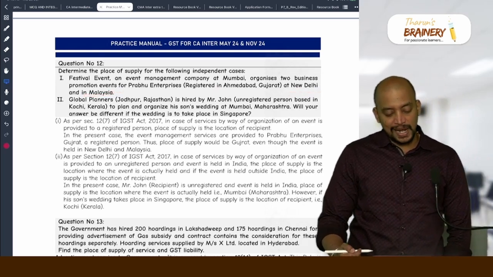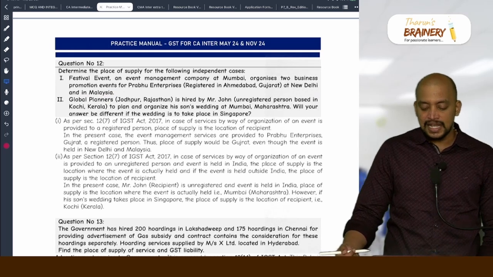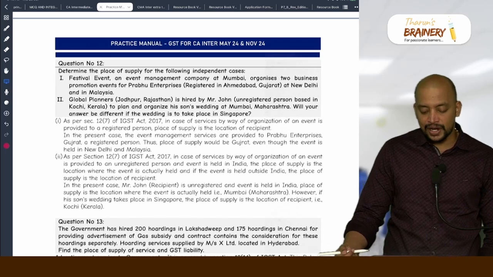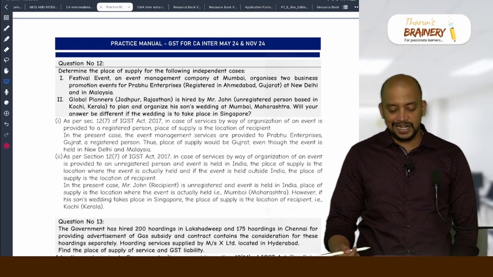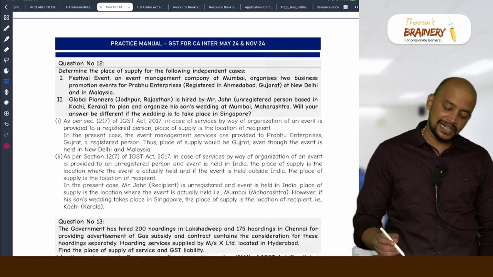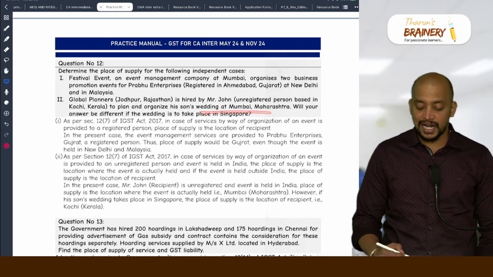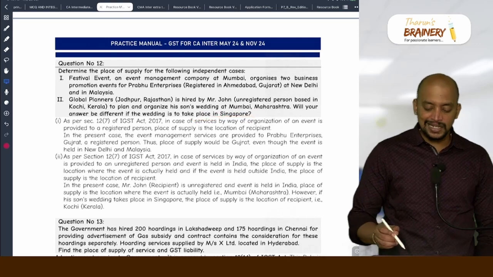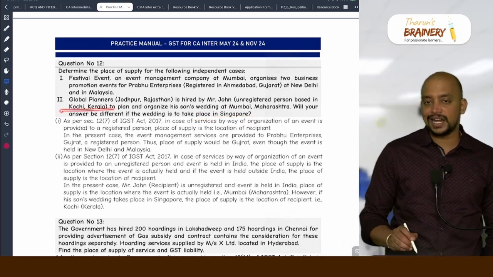Global Planners, Jodhpur, Rajasthan, is hired by Mr. John, an unregistered person based in Kochi, Kerala, to plan and organize his son's wedding at Mumbai, Maharashtra. So what will be taken as place of supply? Wherever the event is held, that is Mumbai, will be taken. Will your answer be different if the wedding takes place in Singapore? Yes. Then location of recipient, Kochi, Kerala, will be taken.